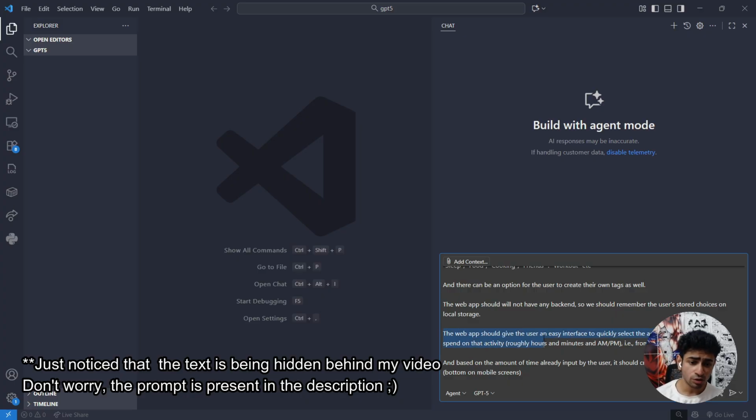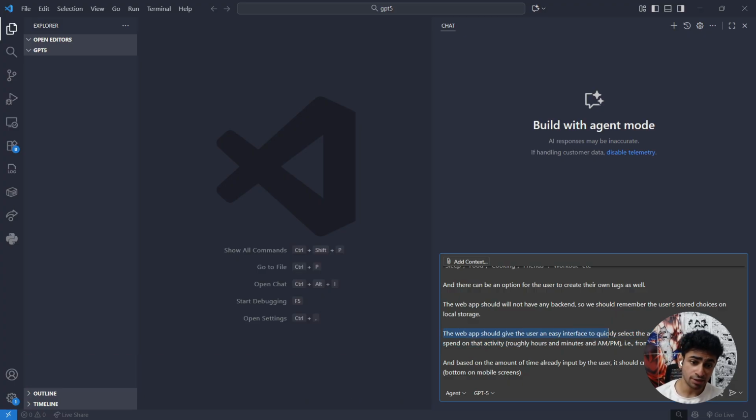The web app should give the user an easy interface to quickly select the activity and select the time spent on that activity, roughly hours and minutes and AM PM. For example, that is from to, which basically means I can select 9 a.m. to 10 a.m. for my commute. I can select 10 a.m. to 12 p.m. for my office work. I can select 12 to 1 for my lunch, and so on.